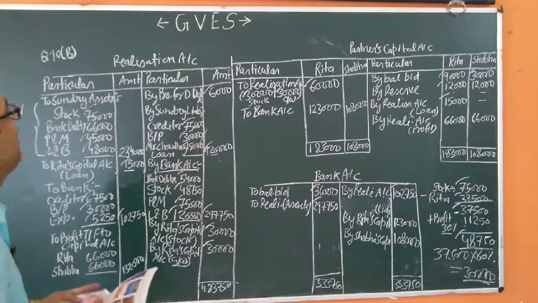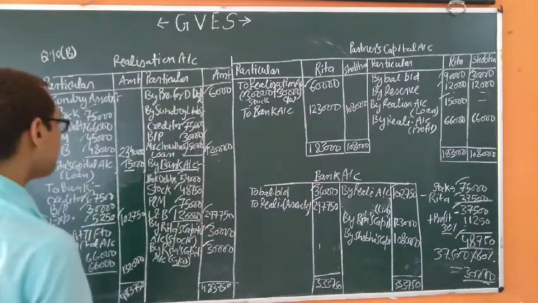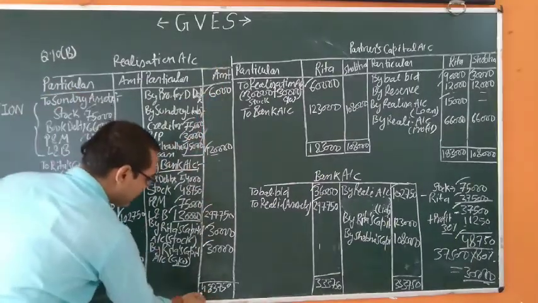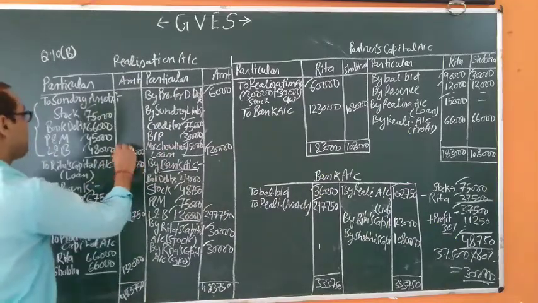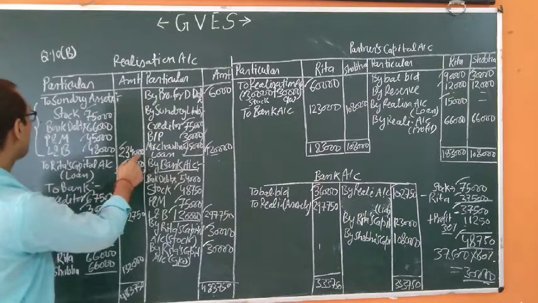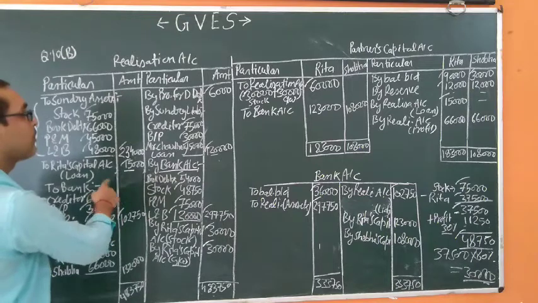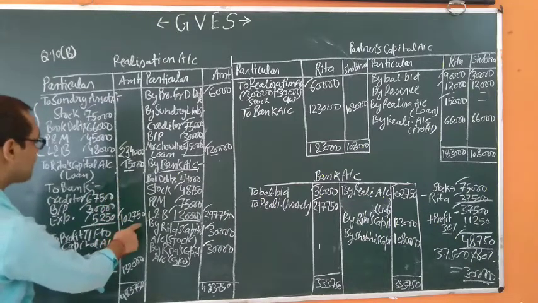After this, for the balancing of the realization account, first of all, on the credit side of the realization account we have 4,83,750 and deduct all these items: 2,34,000 sundry assets, 15,000 Rita's capital for the loan, and 1,02,750.